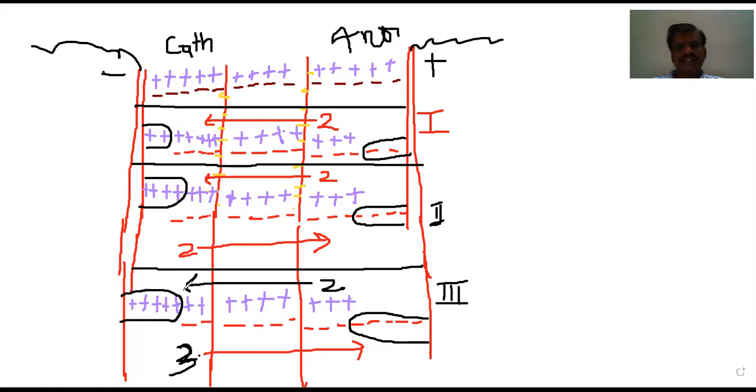What does it mean? It means that though the speeds of the cations and anions differ, the number of ions deposited, the number of equivalents deposited when the same quantity of electricity is passed, is the same at both electrodes. That is the greatness of Faraday, which was proved now. See here, in the third case, though the speed is different, the number of ions deposited is the same. That is the conclusion we can draw.